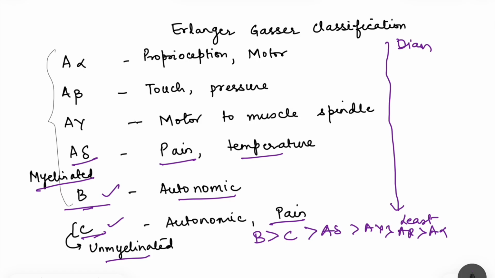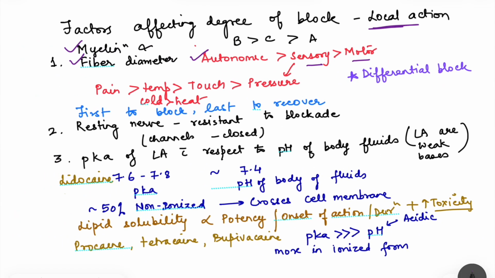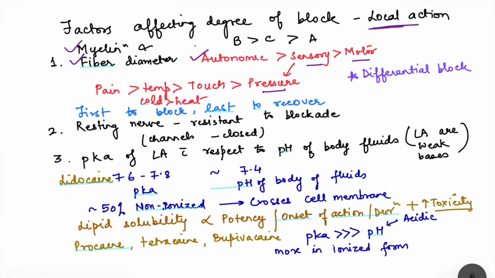Then for touch and pressure, we have A beta fibers, and A alpha is for proprioception. So if we go like that, then autonomic fibers will be the first to be blocked. C fibers, that is the pain fibers, will be the next to be blocked. Then we have temperature, so pain, temperature, then touch and pressure, and finally we have the motor block. Motor is which fibers? Motor is A alpha, alpha motor neuron, that is motor fibers. So they are the last to block.